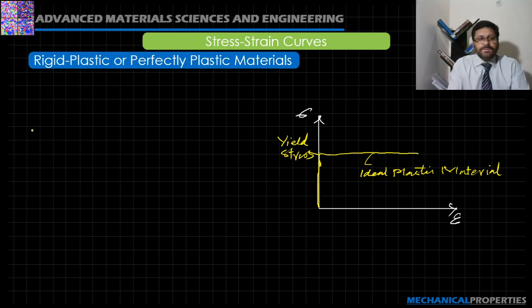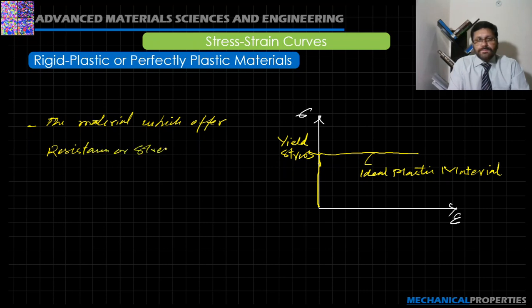So we can define it as a material which offers resistance or stresses in such a manner that there is no deformation before the ideal plastic material behavior.